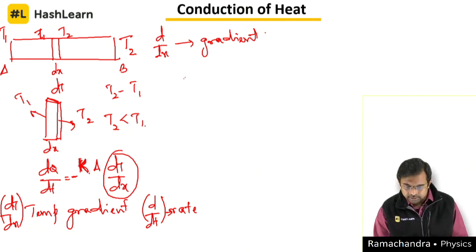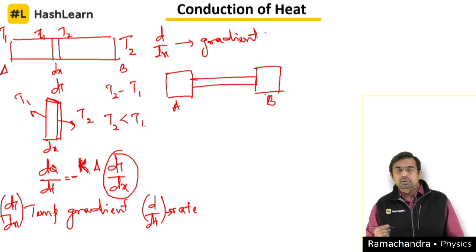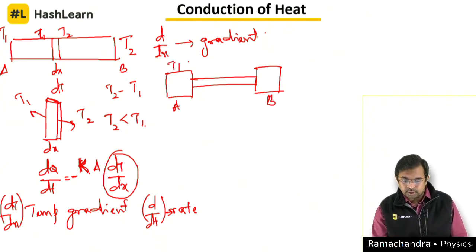Let's take the same two chambers. This is the rod here, this is chamber A, this is chamber B, and this is at a temperature say T1, this is T2. So we will say T1 is quite greater than T2, and the length of the rod is, we will say